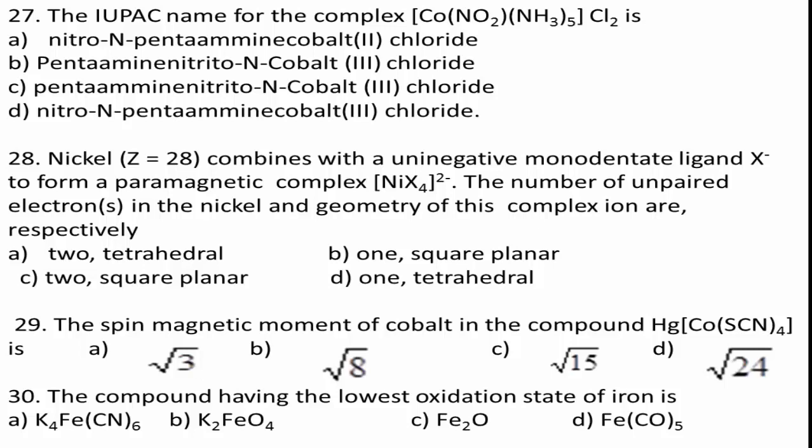Yes, the IUPAC name of the given coordination complex according to the nomenclature rules is pentaammine nitrito-N cobalt(III) chloride.